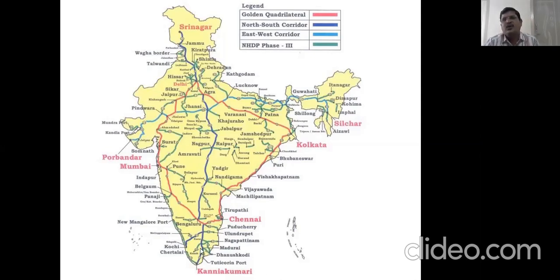So the north-south corridor is the super highway from Srinagar to Kanyakumari.